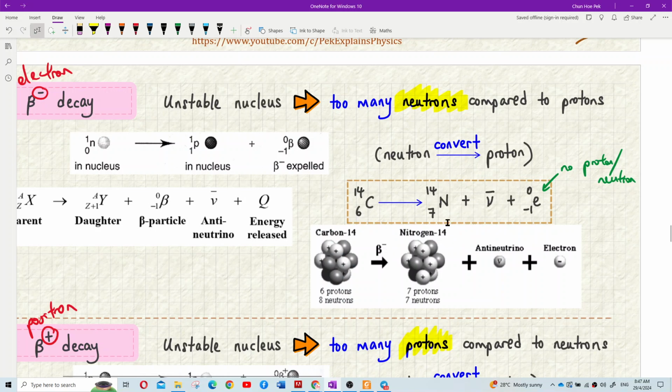Now look at here. So you can see this 6 already become 7. Remember that? What do we call this 6? Remember we learned about this? X, A, Z. Remember this? What is it called? This one is called the proton number, or you call it atomic number. The Z is called the atomic number. The 6 and 7 are called atomic number.